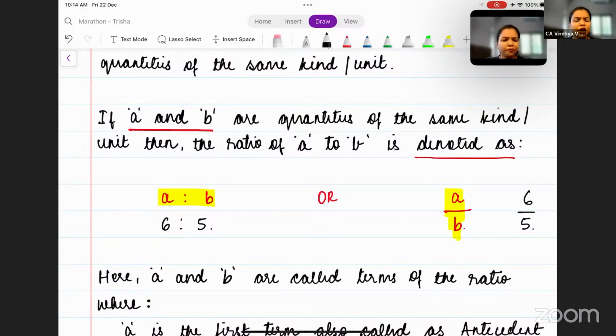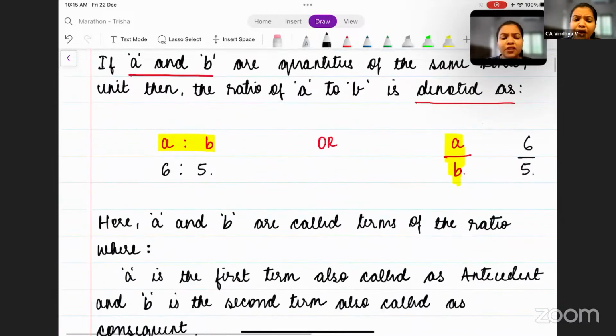Now, very important to understand here, it is the ratio of A to B, which is denoted as A is to B. So here the order is important, which means A is to B is not the same as B to A, or B is to A. We will understand it a little later.